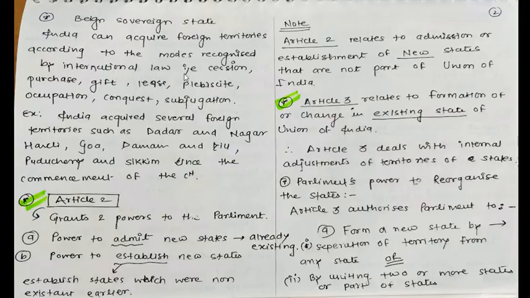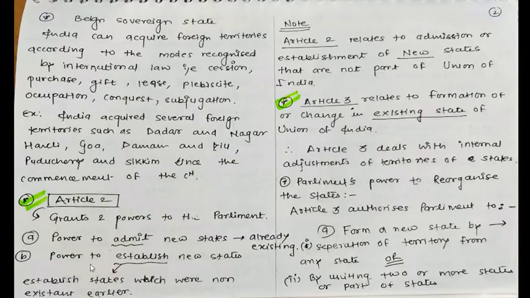And what are these methods or modes? That is cession, purchase. India can purchase a territory. India can acquire if someone is gifting India a territory, if someone is leasing a territory, if there is a plebiscite happening like it happened in Sikkim. These are all the ways in which India can acquire foreign territories. And examples are given here, as we have already acquired territory under this rule: Dadar and Nagar Haveli, Goa, Daman and Diu, Puducherry, Sikkim.